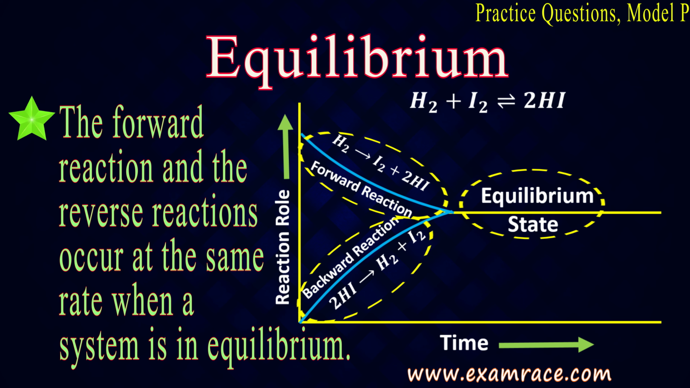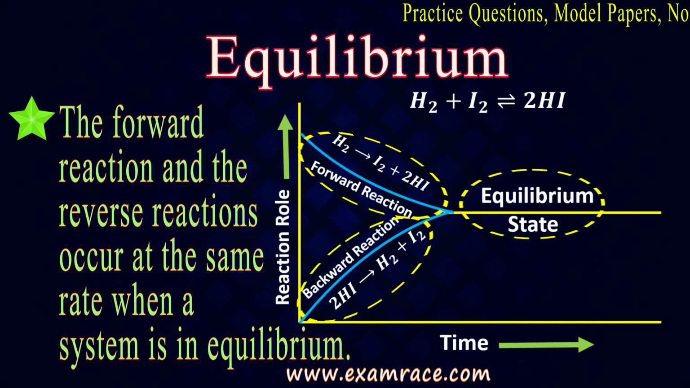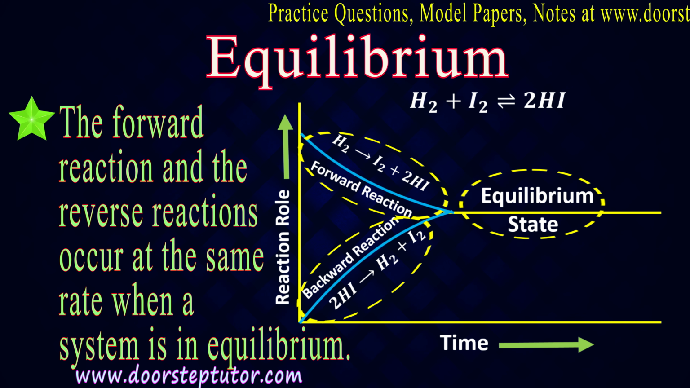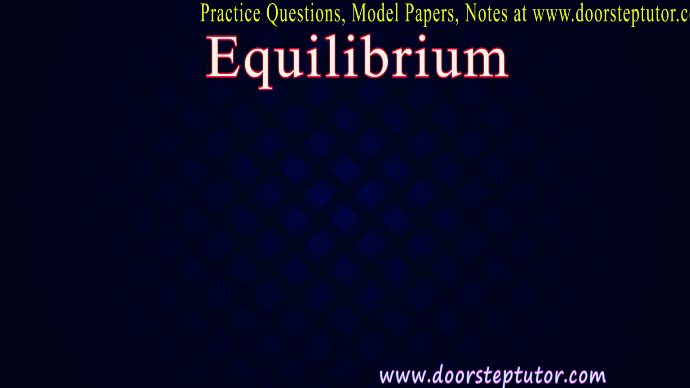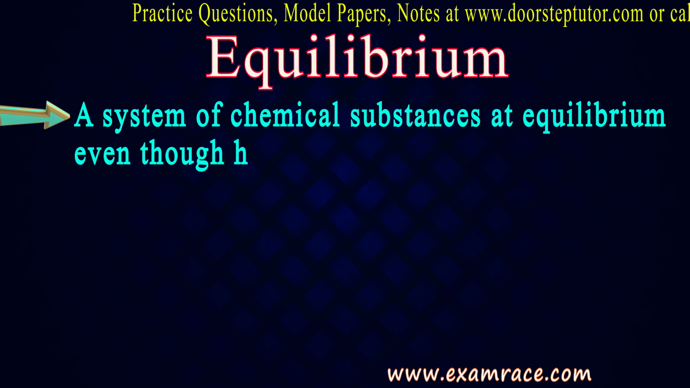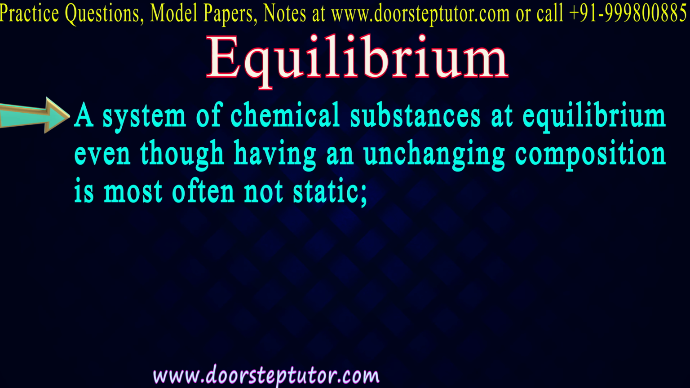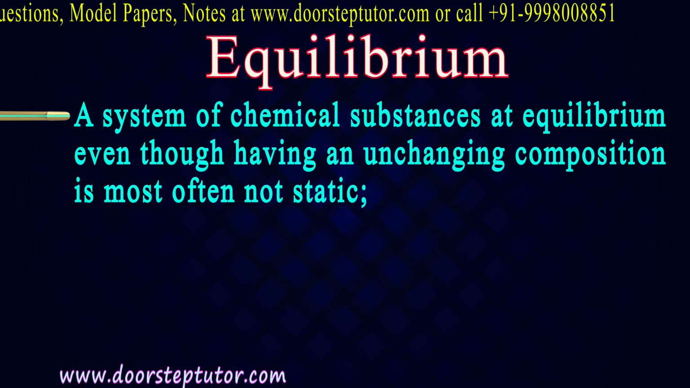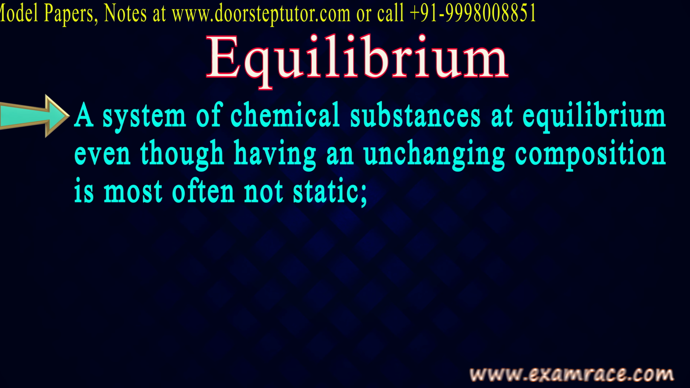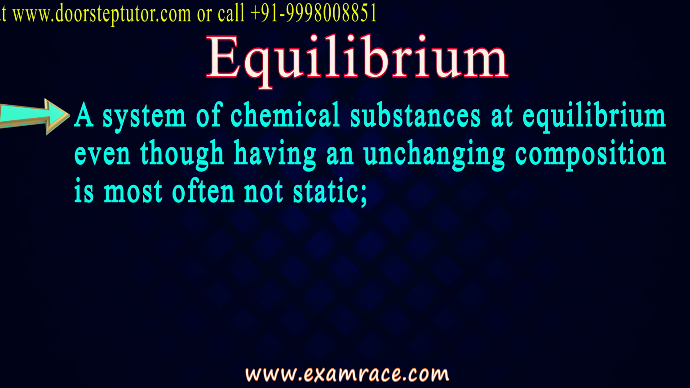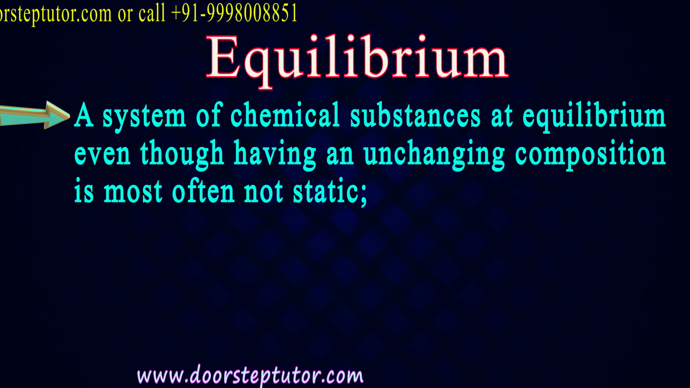Okay, so this was a short example of equilibrium. Let us talk more about equilibrium. A system of chemical substance at equilibrium, even though having an unchanging composition, is most often not static. That means you can see that the composition is not changing in a reaction.